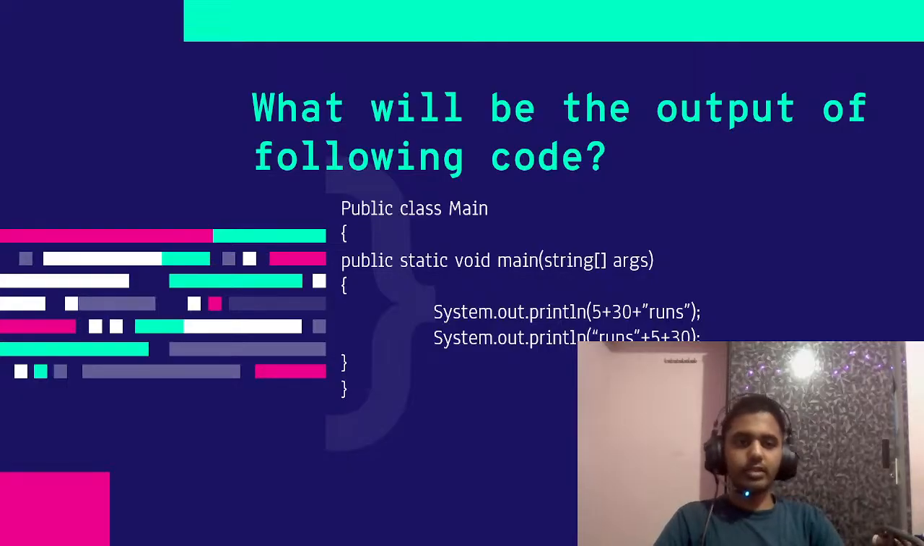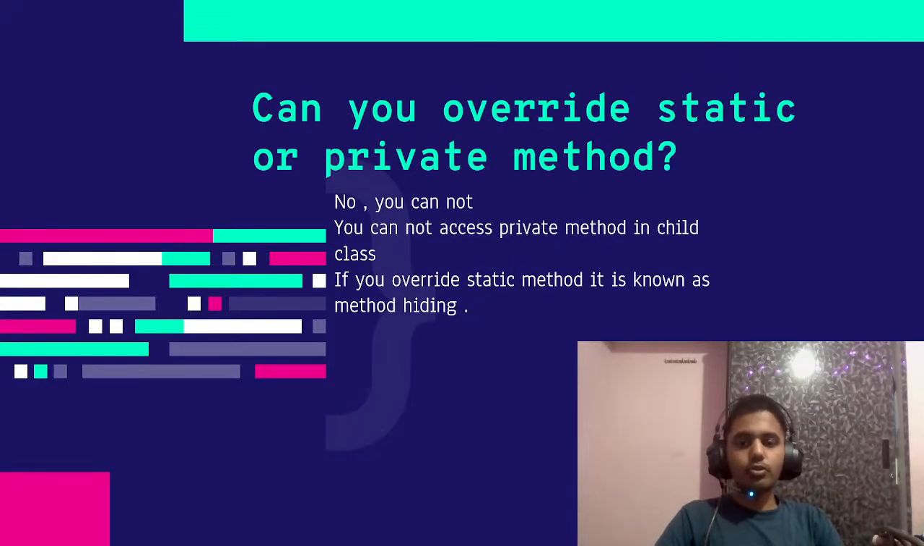Let's move on to the next question. This is a tricky question. What they are asking is, can you override a static or private method? By hearing it, you might say that overriding is allowed in Java, so you will answer yes, it is allowed. But you have to read it carefully. It's saying static or private method. So static and private methods cannot be overridden.